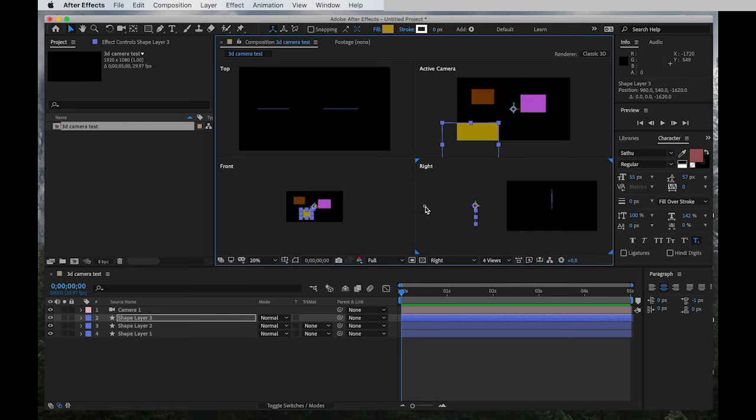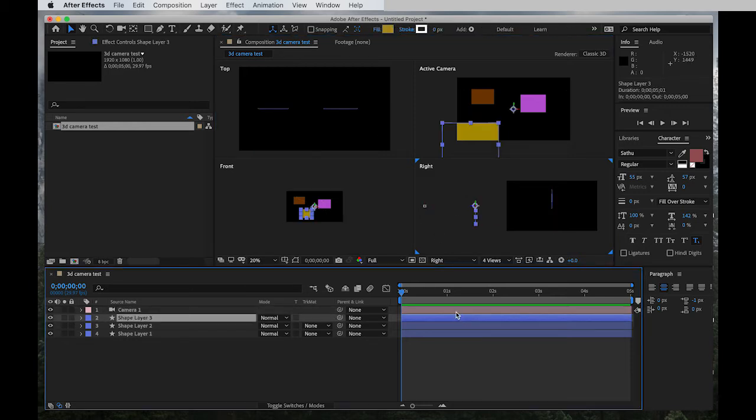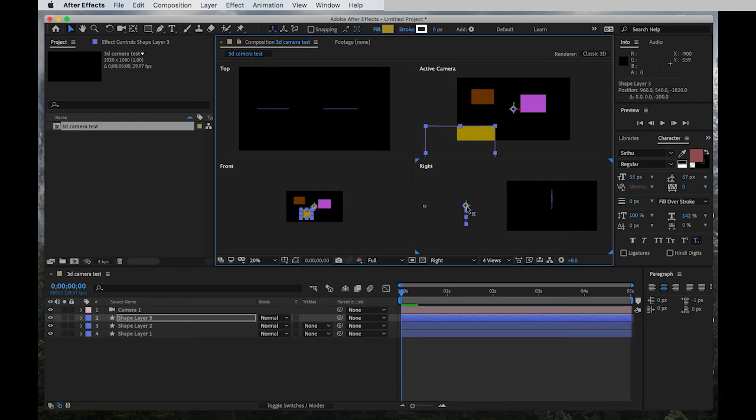Considering this is where the camera is, drag it over near the camera. And then Y is to go up, right? Up. Somewhere around here. And then maybe I'll move it a little bit to the right. And the same thing with layer 2.